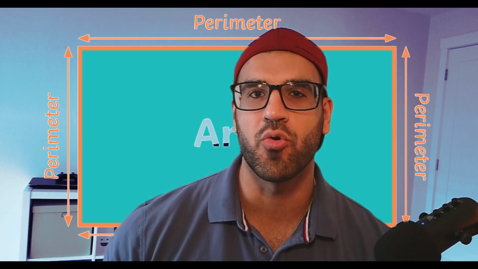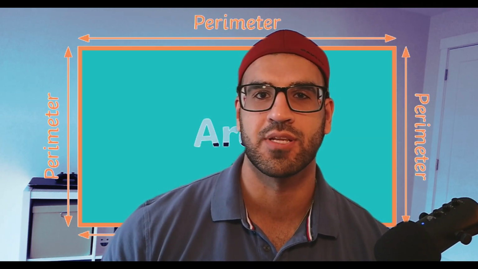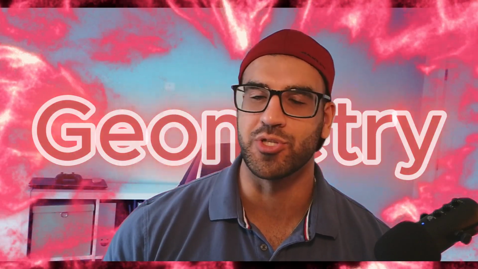Have you ever thought about the shape around the world? Why is the ball a circle and why, for example, is a blackboard rectangular? How can we find an area or perimeter related to those things? Today we are going to talk about it, which is geometry.